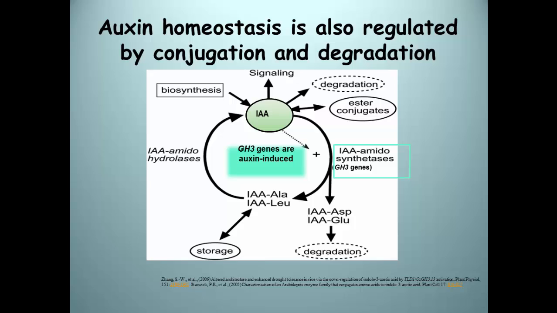Another important aspect of auxin homeostasis involves conjugation and degradation. Conjugation and degradation of auxin also regulate its homeostasis. The GH3 gene encodes auxin conjugating enzymes. The overexpression of these enzymes reduces auxin levels in plants and causes a dwarf phenotype to be produced. The reduction of auxin implies that conjugation is a part of a negative feedback system.